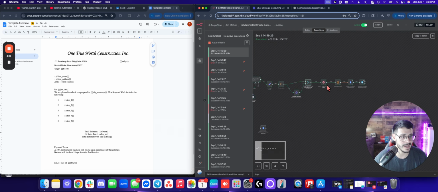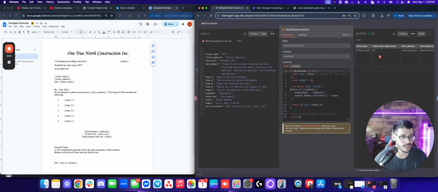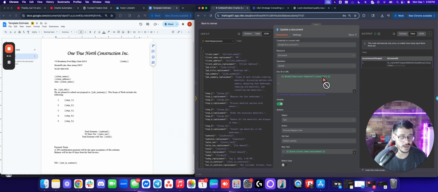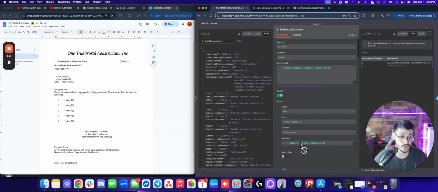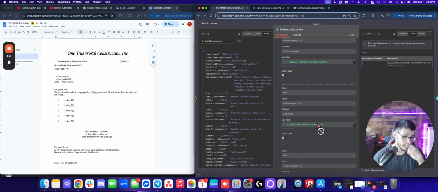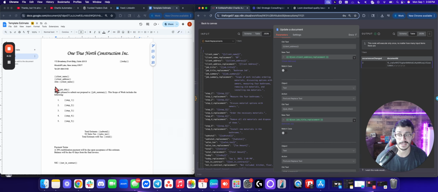So then what will end up happening is it will go all the way through, send the right information as such, right? And then it will update the document that it just created. I have it situated so that it will automatically know the fields to replace. Step one replacement: it'll go to the document that it created and replace it with the right fields that are fit for this.